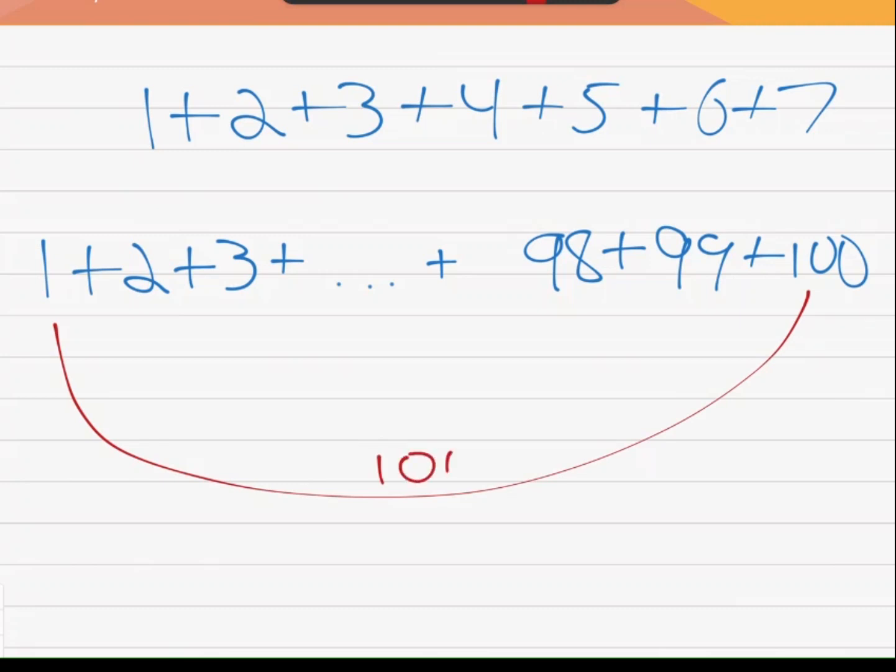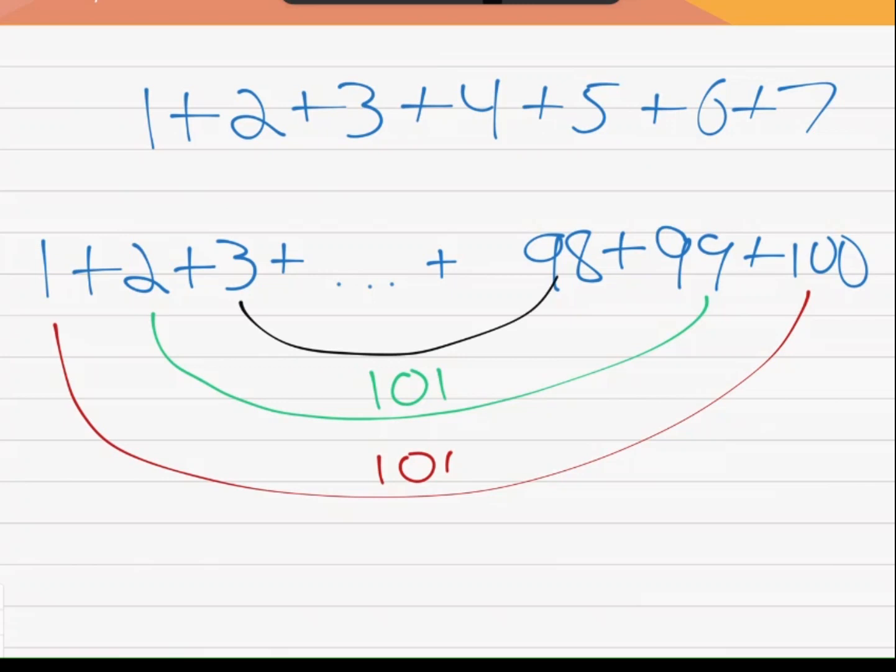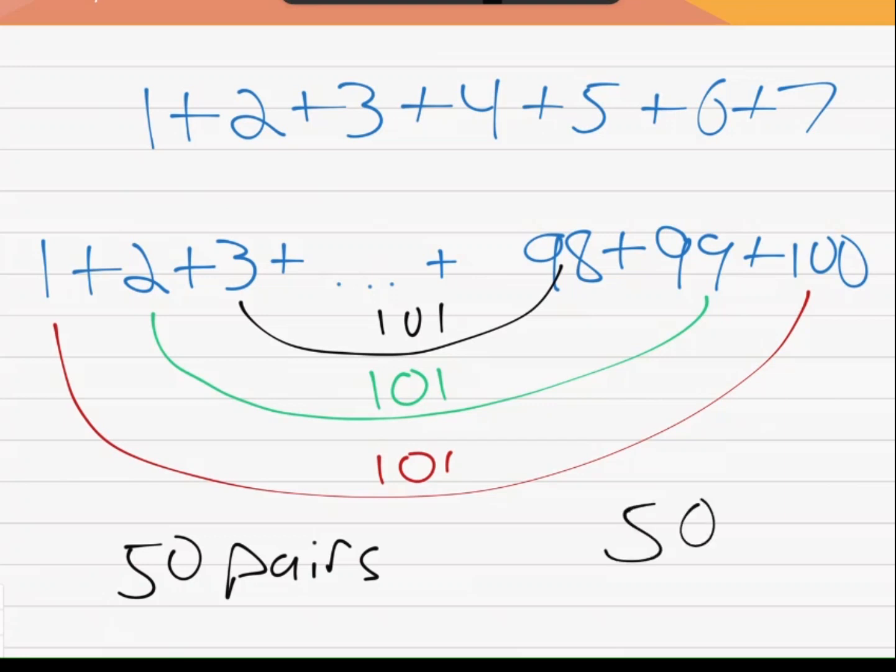And if I pair up the 2 and the 99, 2 plus 99 is 101. And 3 and 98 is also 101. So there are 50 pairs of numbers that add up to 101, so 5,050.